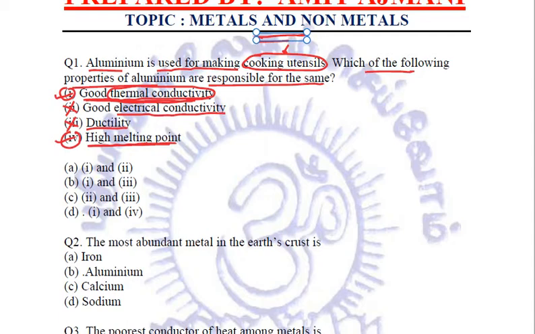So let us see where exactly first and fourth are given. First is okay but not the second part, so we will cross it out. First is okay but not the third property, cross it out. Second and third both are not used. First and fourth, yes. This is the option we were looking for, so D is the correct option.